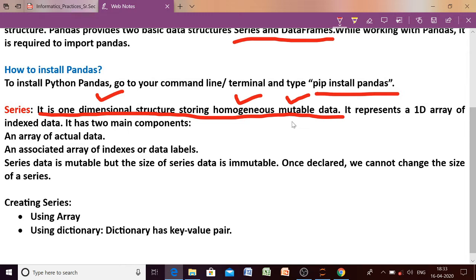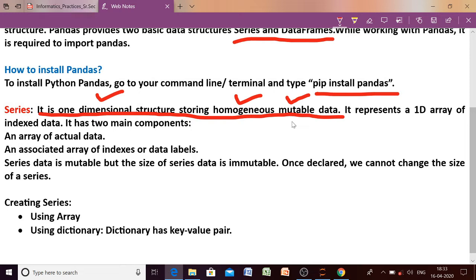Let us discuss this one. But in case of one-dimensional array, we have discussed that array is having two components. First one is the element, and second one is the index, and the index begins from 0. So in case of array, that index value was given implicitly. We need not provide the index value. It was automatically understood that the index of the first element will be 0.